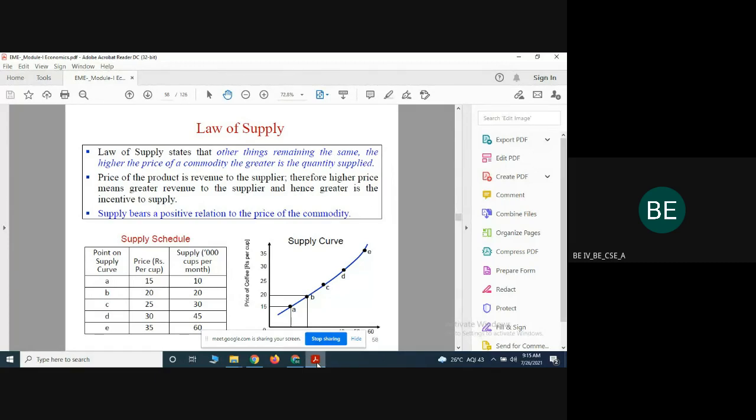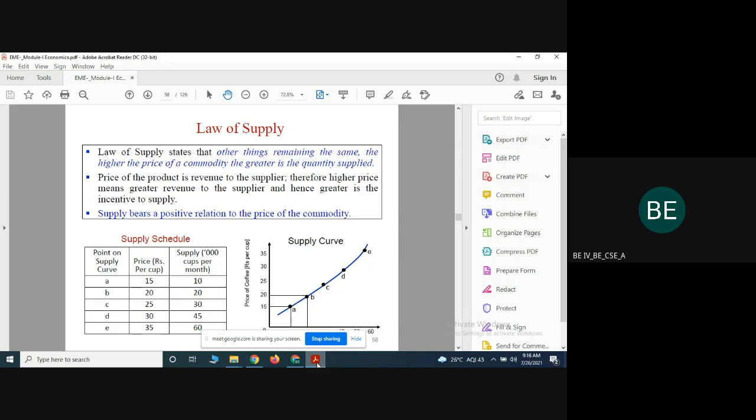When supply increases, what happens to the price of the commodity? For example, they show a supply schedule. What is the meaning of supply schedule? It is the price of the commodity versus the quantity supplied of a particular product. For example, consider a paper cup as one product.